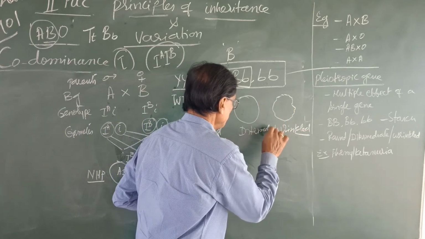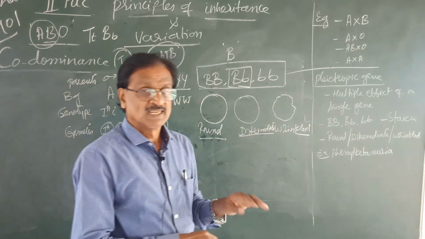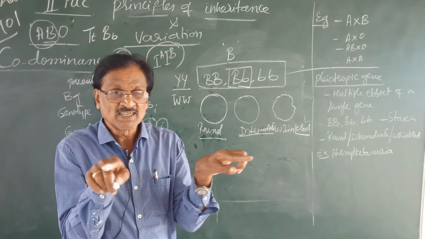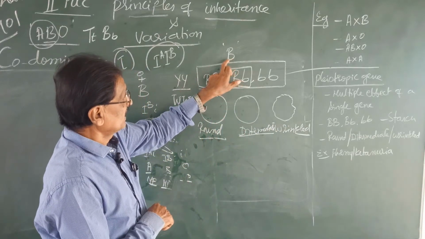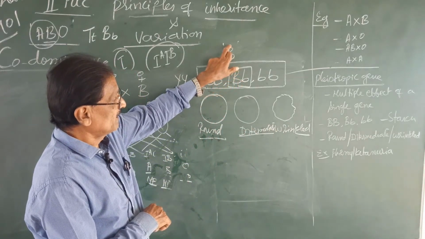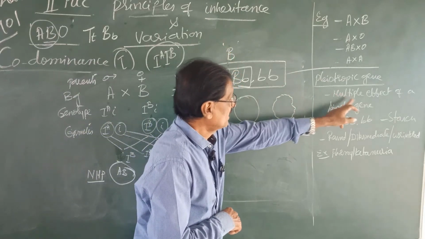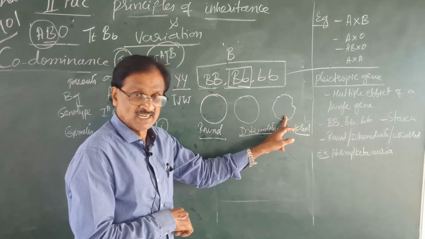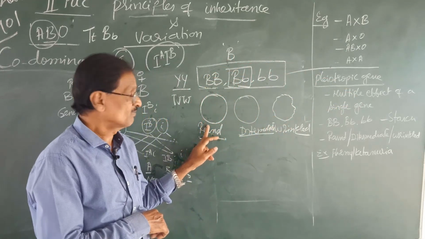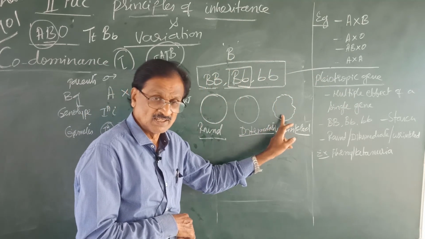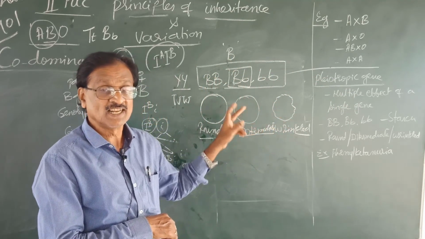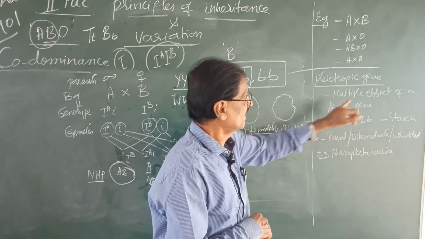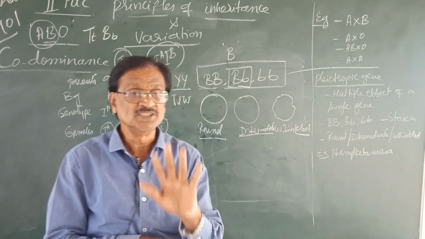Here you have seen the effect of a single gene in different ways. So here the single gene is the capital B. You can see the multiple effect of this gene in these three seeds. As a result of it, one becomes round and another becomes wrinkled and another is intermediate. This is what is known as the multiple effect of a single gene.